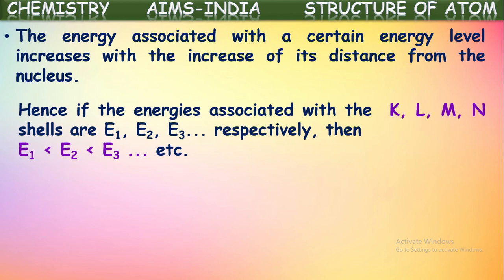Hence, if the energies associated with the shells K, L, M, N are E1, E2, E3, E4 respectively, then they can be related like this: E1 is less than E2, which is less than E3, and so on. So the shell nearest to the nucleus has the lowest energy. It is the first energy level, the K shell. The K shell is associated with the least amount of energy among all the shells in every atom. As the distance from the nucleus to the energy level increases, the energy associated with it also increases.